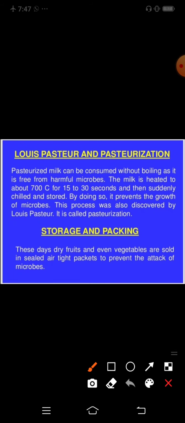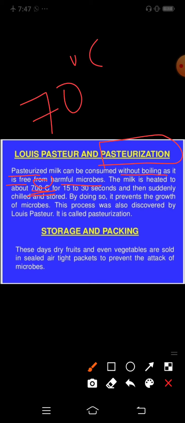So you can see here, what is pasteurization? Pasteurized milk can be consumed without boiling as it is free from harmful microbes. The milk is heated to about 70 degrees centigrade. Here 70 degrees centigrade should be, so it is wrong, you have to mention 70 degrees centigrade for 15 to 30 seconds and then suddenly chilled and stored.